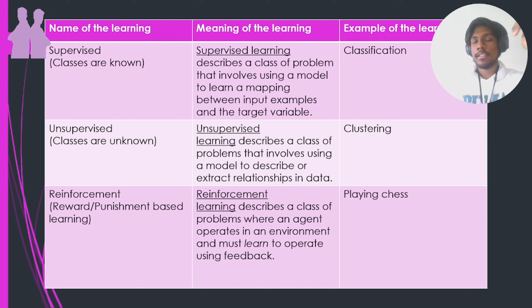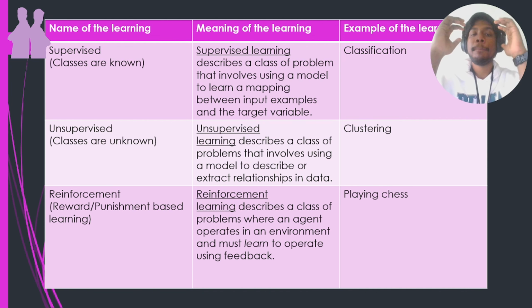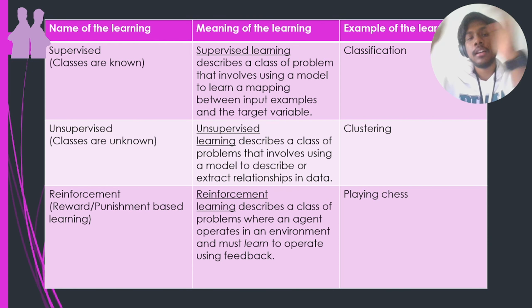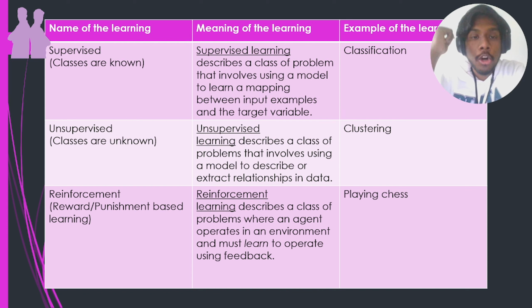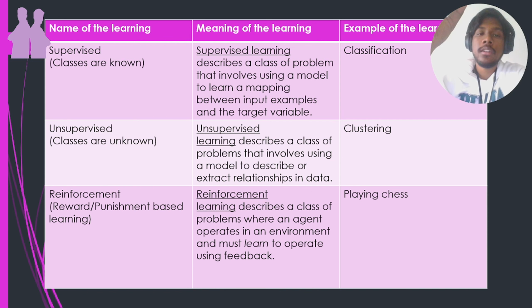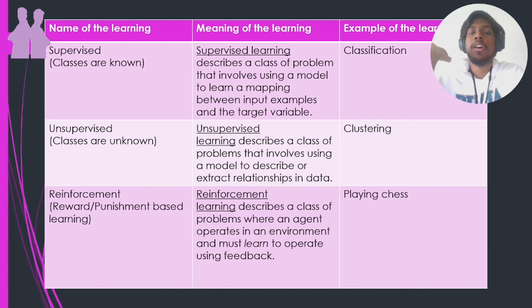Supervised, as the name suggests, means we have a teacher or a guide or a supervision. In terms of AI or machine learning, we would say that the labels or the outputs are given. So we have the input and the output, and we generate an algorithm to find the relationship between the input and the output. This is supervised learning. An example is classification. Classification is finding whether a disease is there or not.